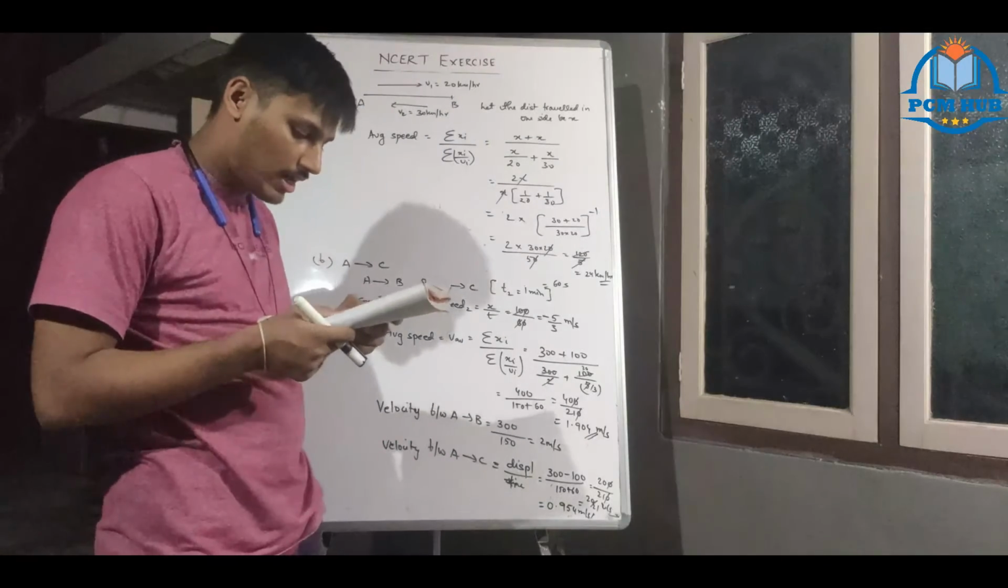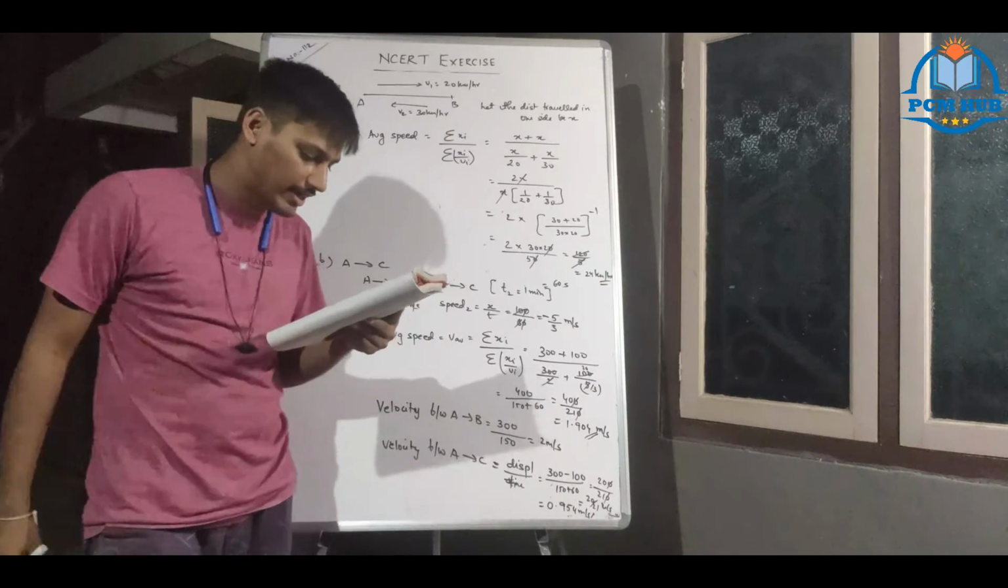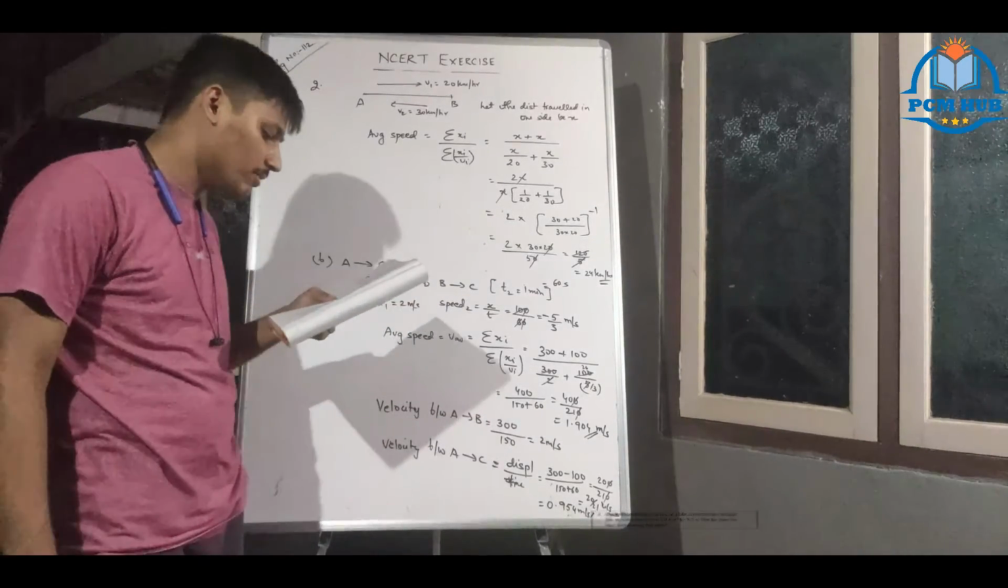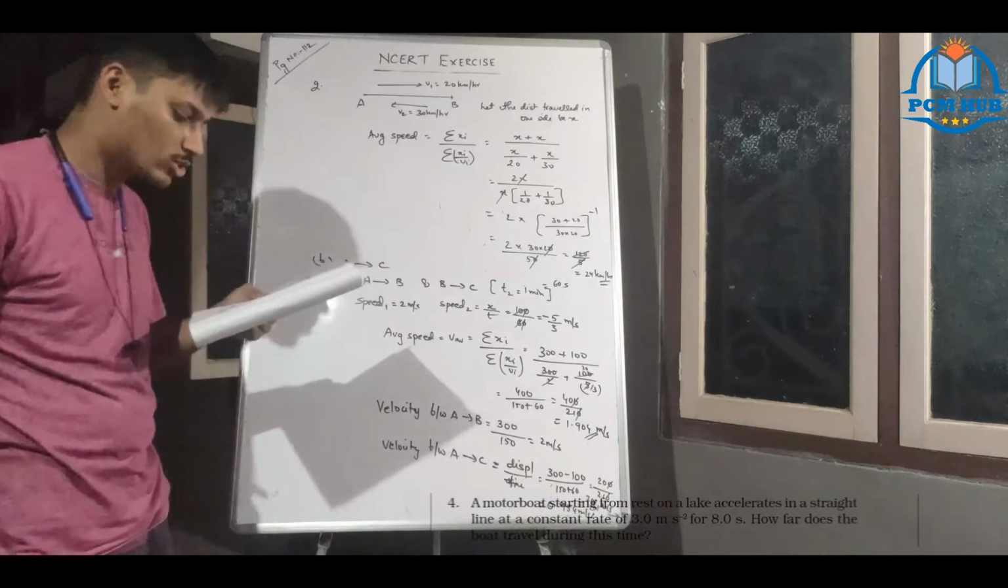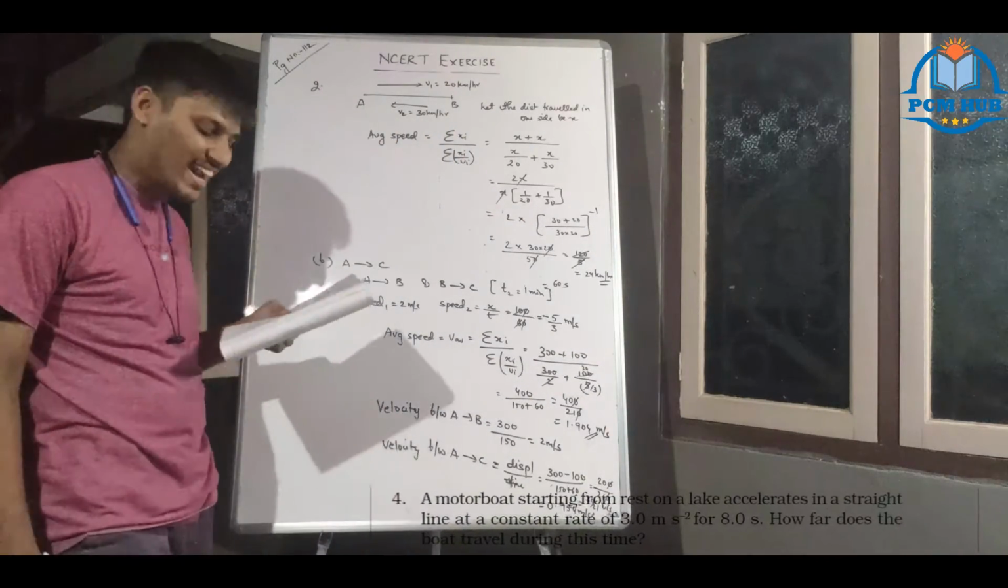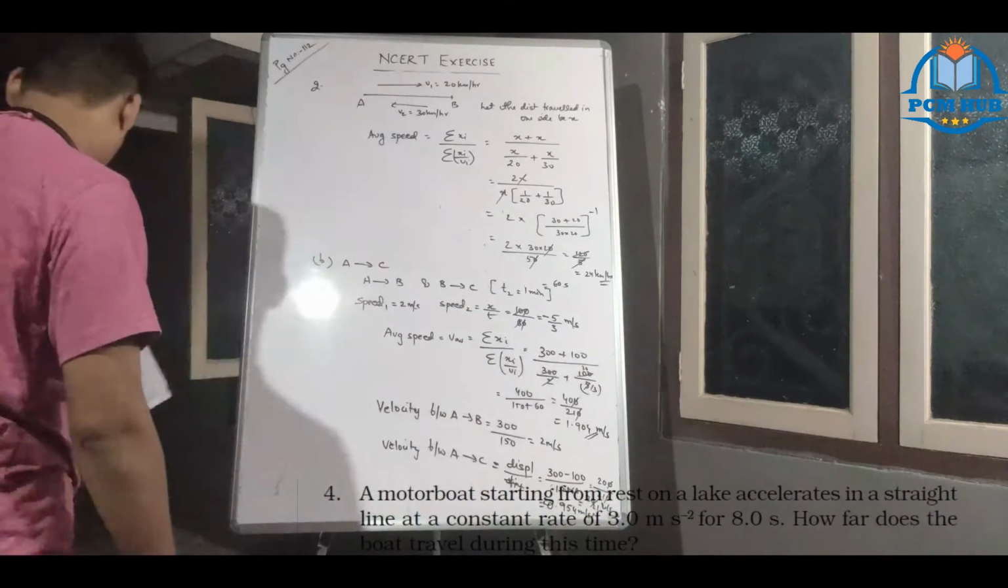Next problem. That also is very direct. A motorboat starting from rest on a lake accelerates in a straight line at a constant rate of 3 meter per second square. The acceleration is 3 meter per second square, for 8 seconds it is accelerating. How far does the boat travel during this time?